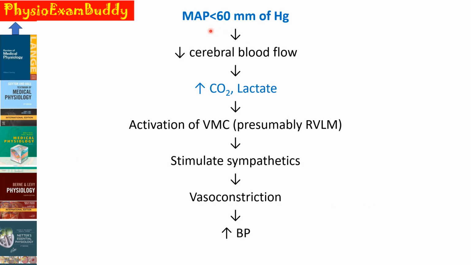When the mean arterial pressure goes below 60 millimeters of mercury, there will be a decrease in the blood flow to the brain, that is, a decrease in cerebral blood flow, which will cause a buildup of carbon dioxide as well as lactate in the brain. This will activate our vasomotor center, presumably the RVLM, and stimulate sympathetic activation, causing vasoconstriction and an increase in the blood pressure.